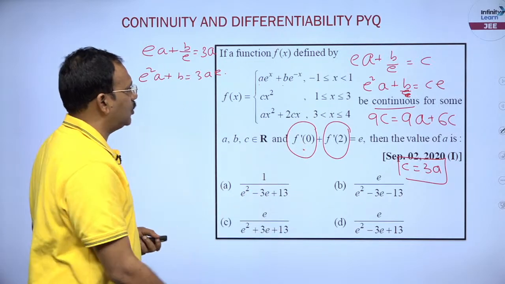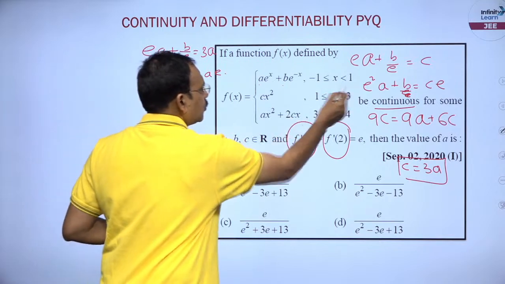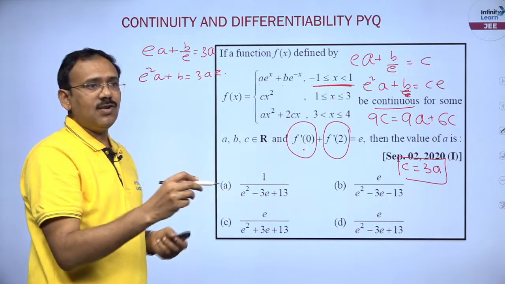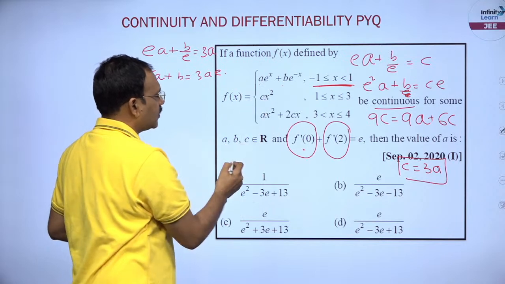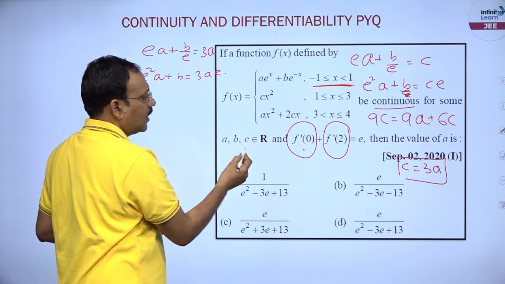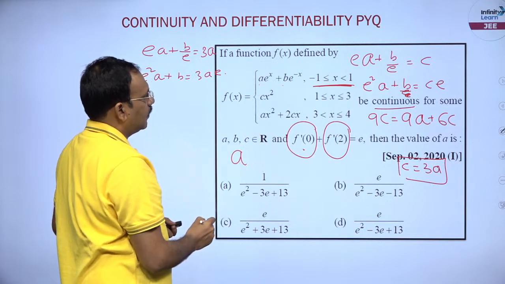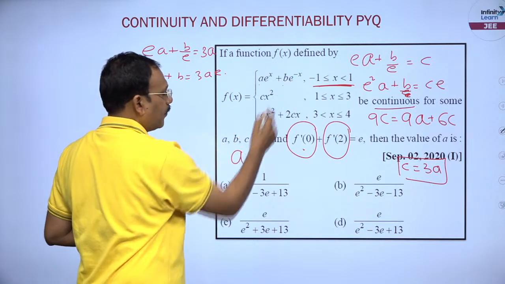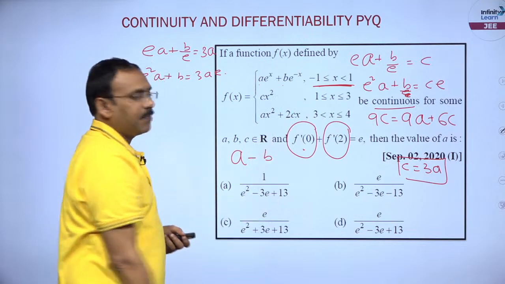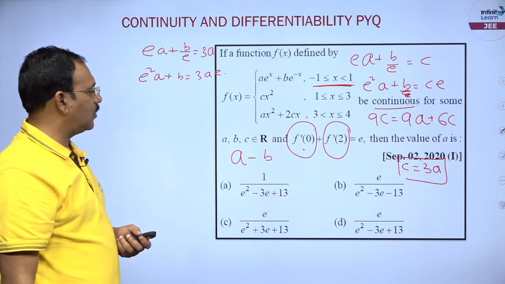f dash of 0, friends, 0 belongs to this domain. The derivative of this becomes e power x. At 0, this becomes A plus e minus B into e power minus x. At 0, it becomes 1.